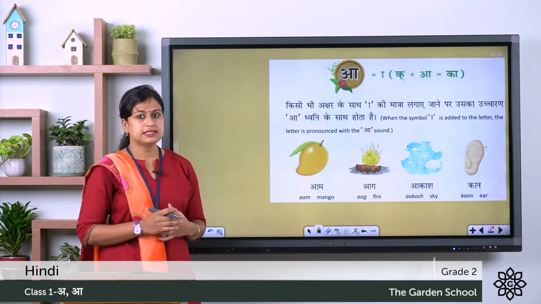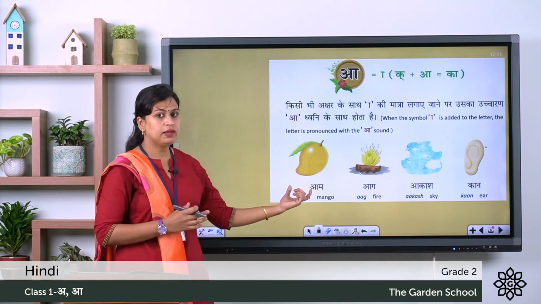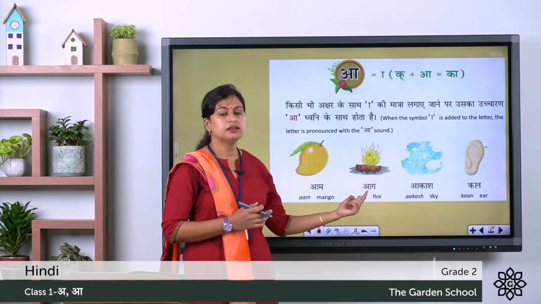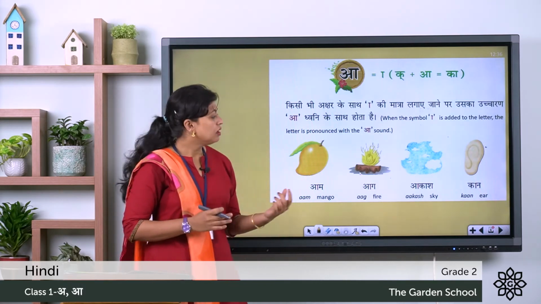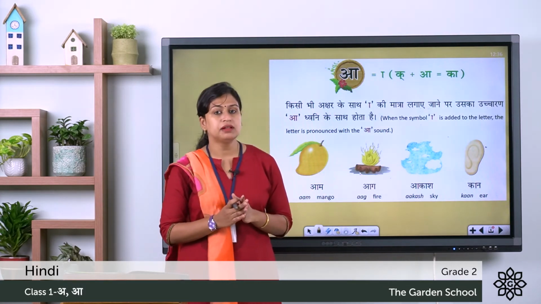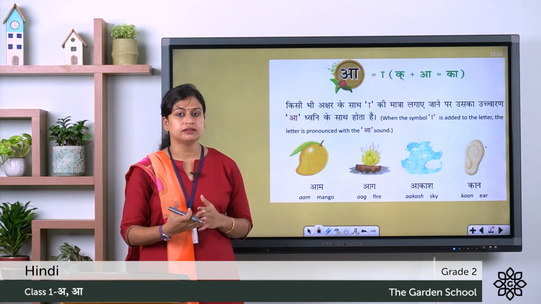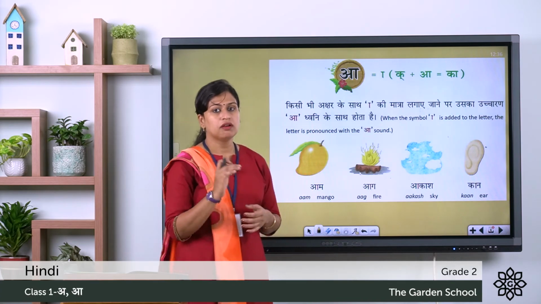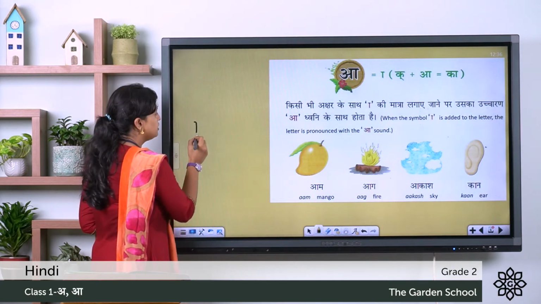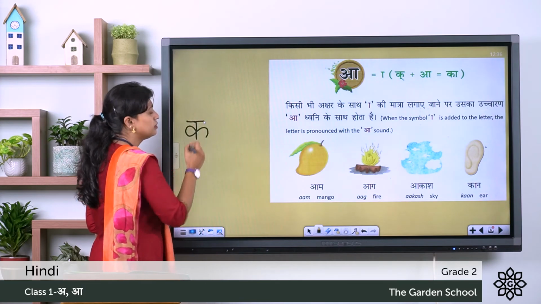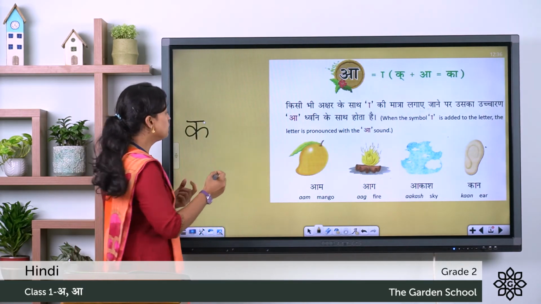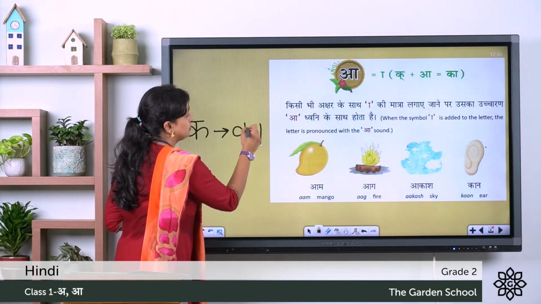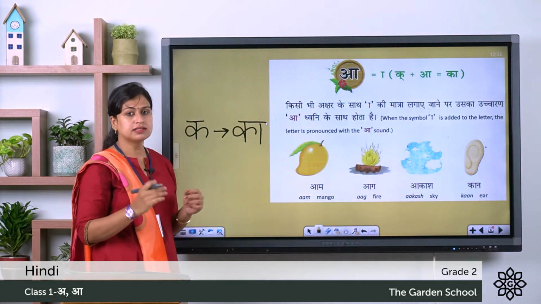Now here you can see few words starting with letter A, that is aam means mango, aag means fire. And whenever we use this A symbol with any Vyanjan letter, that is any consonant, that letter has this A sound. For example, Vyanjanakshar Ka. So when we use this A symbol, it becomes Kaa. That means it has a longer sound.